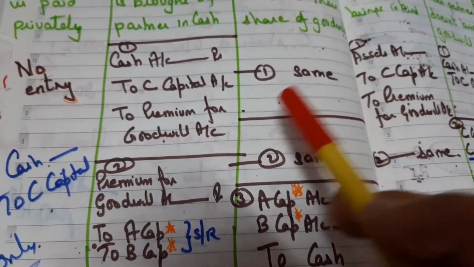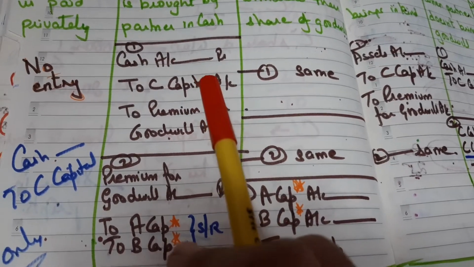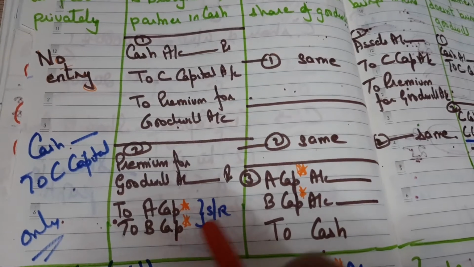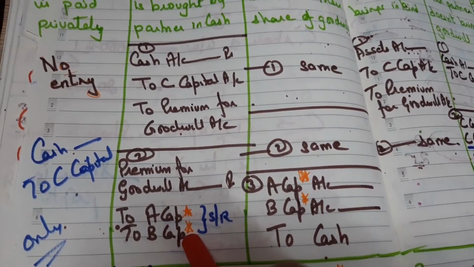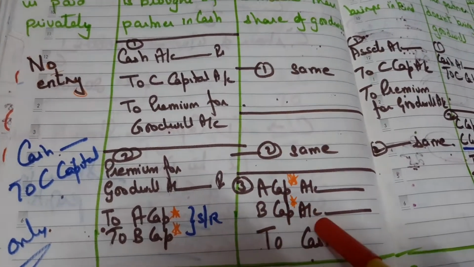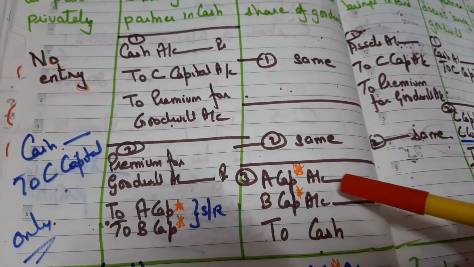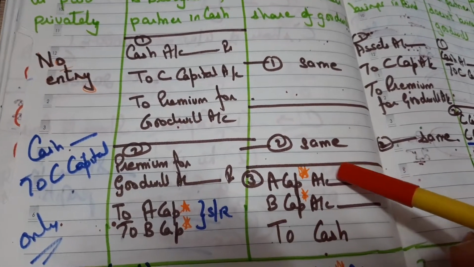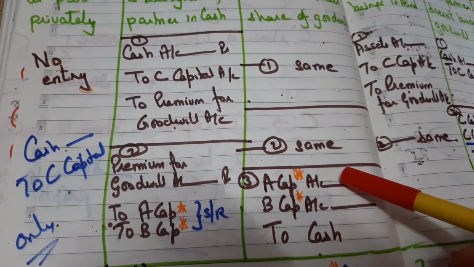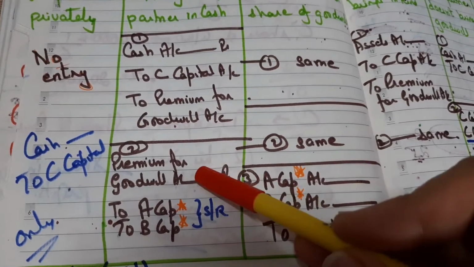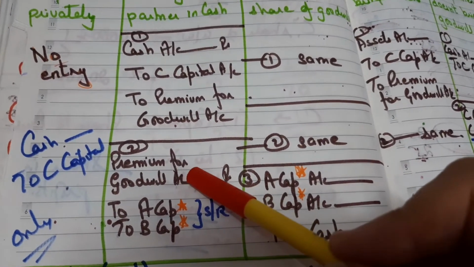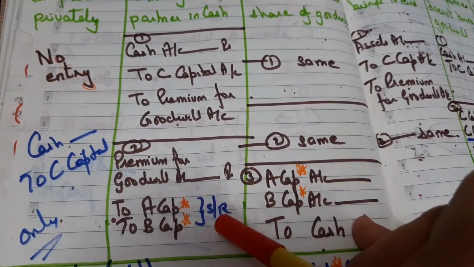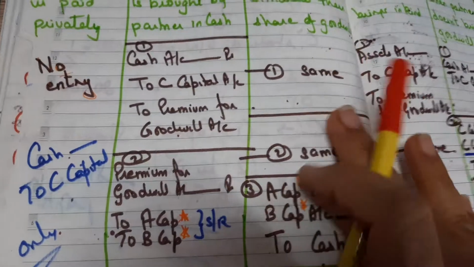Clear? So that means in this case, the first entry was of bringing capital and the premium. The second entry was giving the premium, putting the premium in A and B's capital accounts in the sacrificing ratio. And the third entry is that now they have taken this premium, they have withdrawn it for their personal use. In case they have withdrawn the full amount, the whole amount will come. If they have withdrawn 50%, then 50% of all these three will come: 50% in cash, 50% in A's capital and 50% in B's capital.